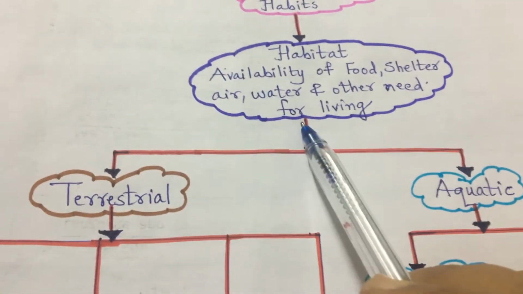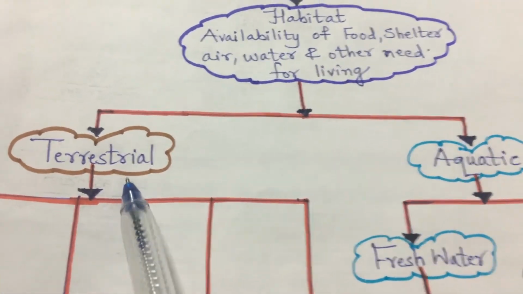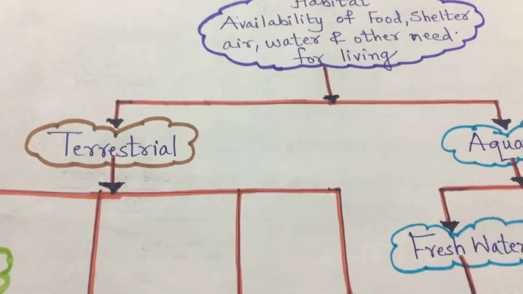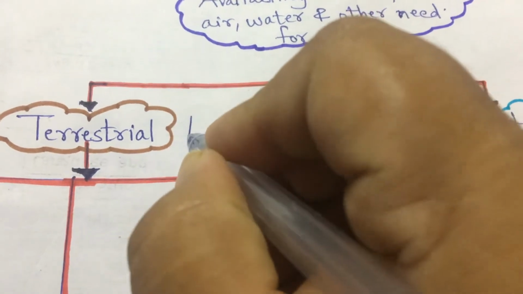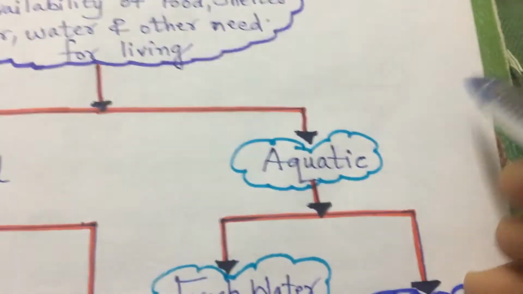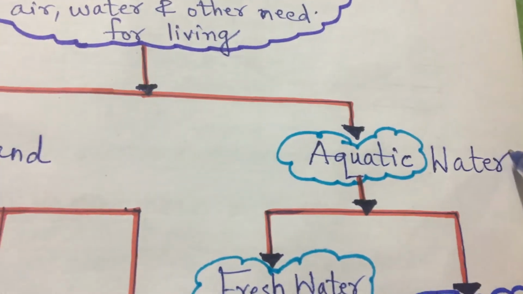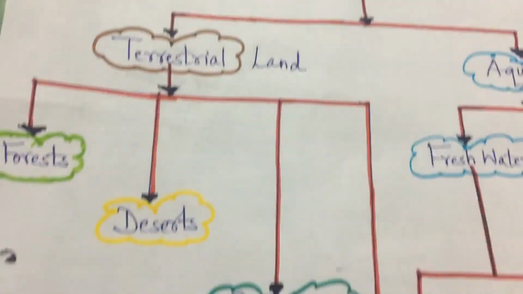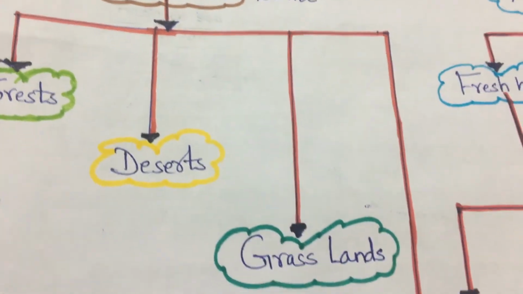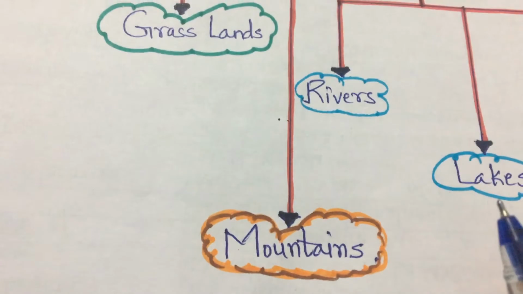So if we see habitats, they are basically of two types: terrestrial and aquatic. Terrestrial means on the land, and aquatic means in the water. Right? Now, terrestrial is of four types. First is the forest, second is the desert, third is the grassland, and fourth is the mountain regions.